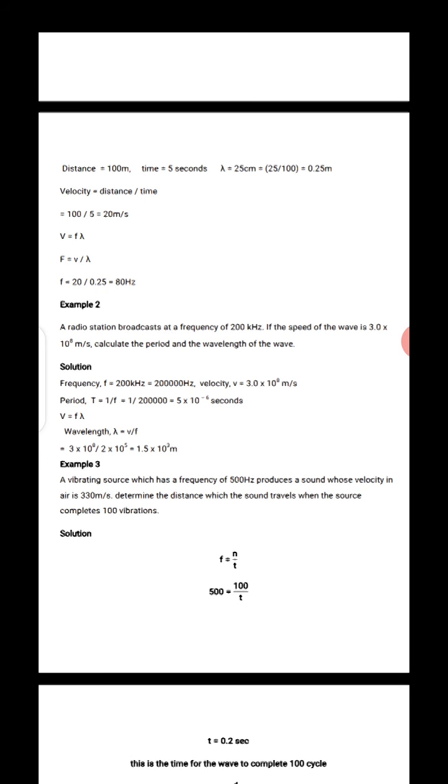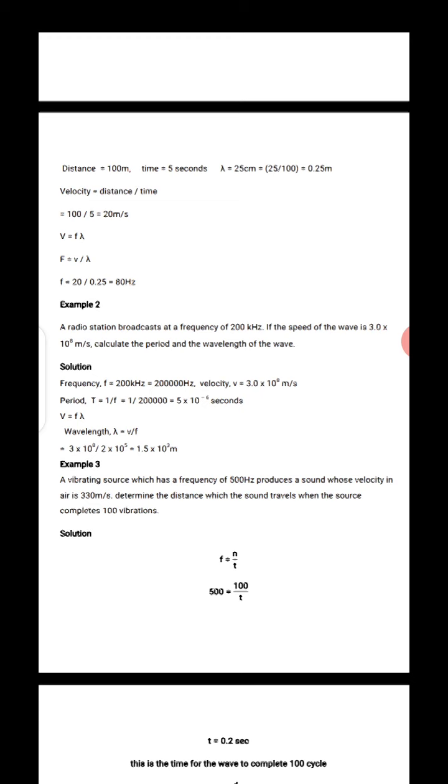So we have 1 over 200,000, which is 5 times 10 to the power minus 6 seconds. So we get the period. The question says we should find the period, and the wavelength as well. The period is 5 times 10 to the power minus 6 seconds. Don't forget this period is in seconds.